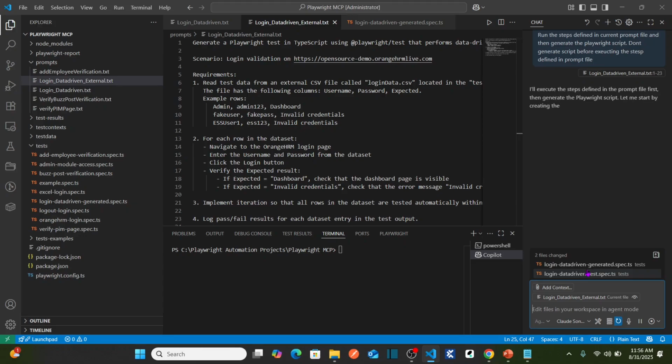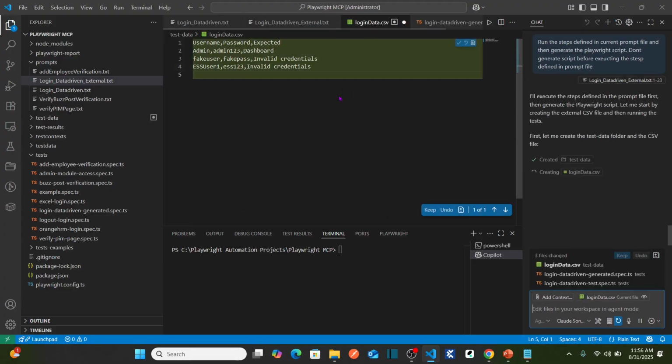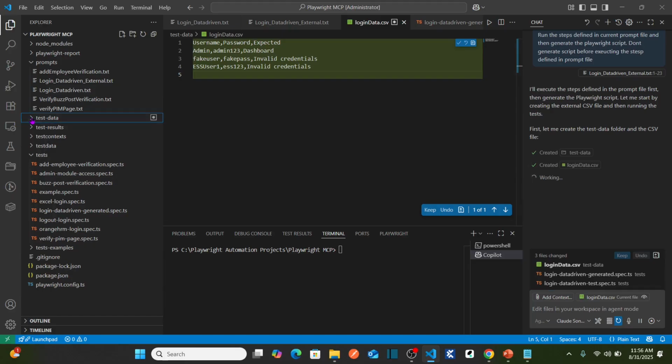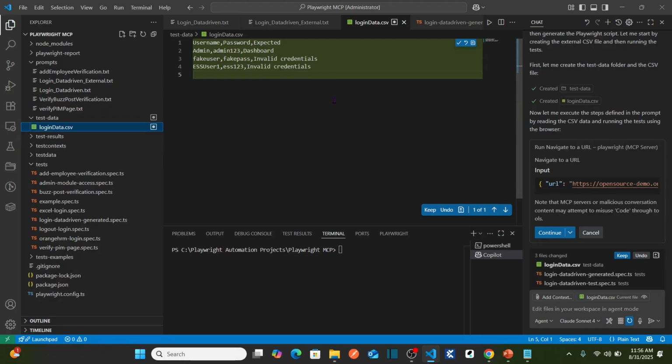So now it should generate the CSV file first. You can see here now it started generating the CSV file. Let me create the test-data folder because we defined that in the prompt. See here, now it created a folder. Under the folder it also created a login data.csv.